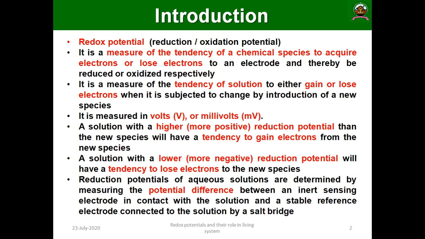The oxidation reduction potential in aqueous solution is determined by measuring the potential difference between the electrodes present in the solution. That is very important, and that is all about redox potential.